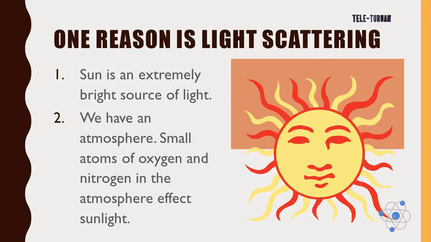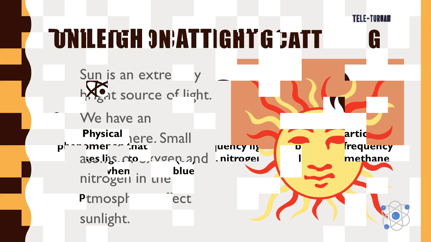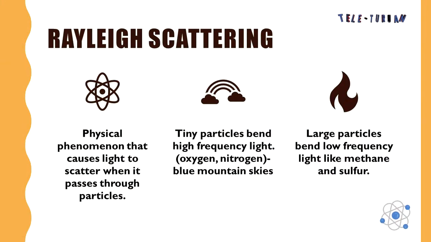One reason is light scattering. The sun is an extremely bright source of light. We have an atmosphere. Small atoms of oxygen and nitrogen in the atmosphere affect sunlight. Another reason is Rayleigh scattering, a physical phenomenon that causes light to scatter when it passes through particles. Tiny particles like oxygen and nitrogen bend high-frequency light, which is reflected in blue skies. Large particles like methane and sulfur bend low-frequency light.